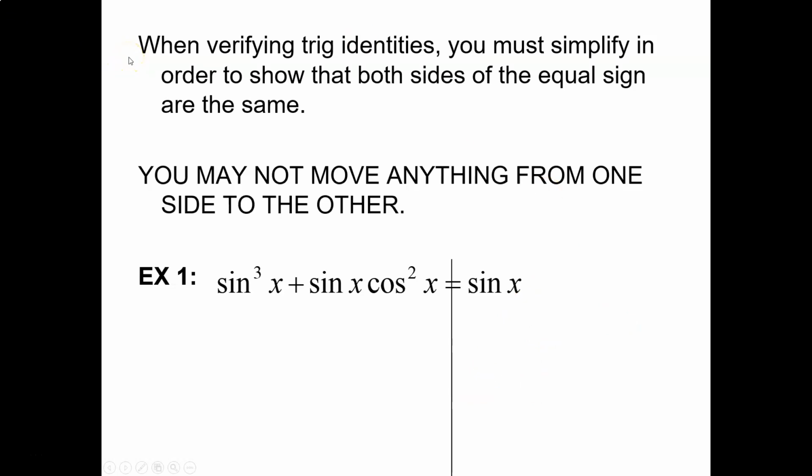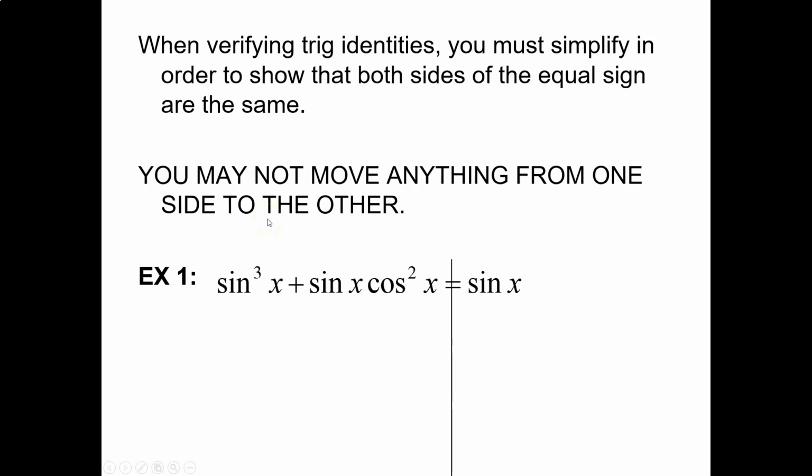So when you're verifying trig identities, you must simplify in order to show that both sides of the equal sign are the same. I think I've told you a little bit about majoring in math in college before. I went to college thinking you major in math, you just do harder and harder problems. I found out you spend a lot of time just proving logically things you already took for granted, right? So this is sort of an example of that, except I'm not going to make you write out the properties and theorems that apply, because if you were majoring in math, you would have to do that, and that would make it more difficult.